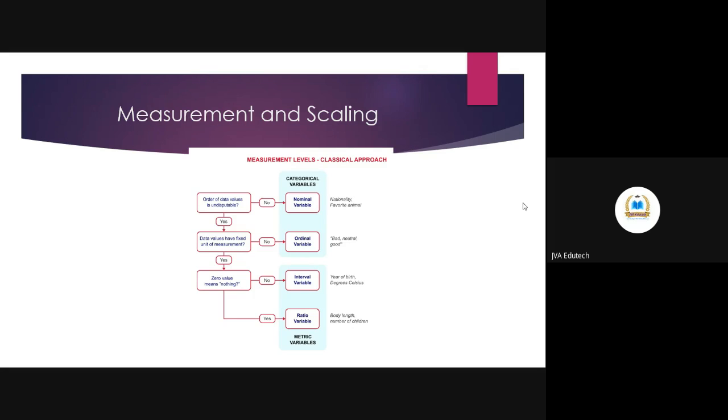So I'll give you one example. Let's say there are three athletes or three people who are participating in a race. They have their own jersey number, let's say 1, 2, 3. This is only for their identification purpose. You cannot compute mean or something on this. So for identification purpose, racer number one, racer number two, racer number three. This is the nominal measurement.